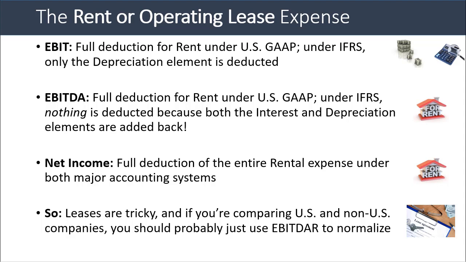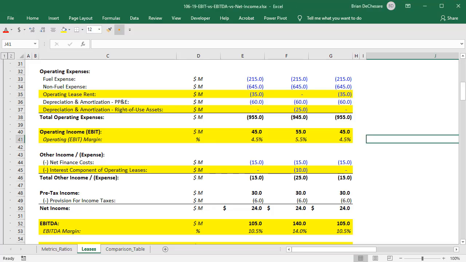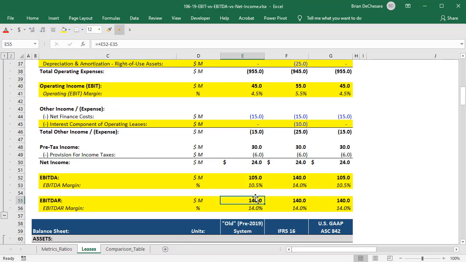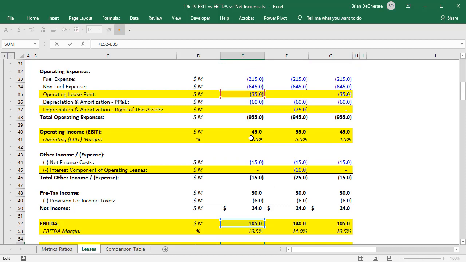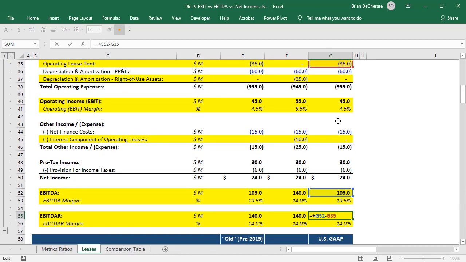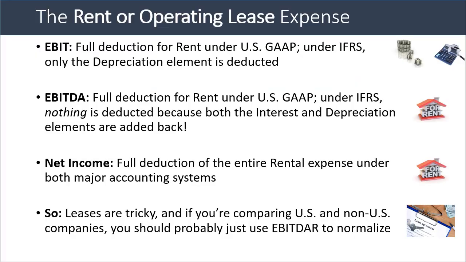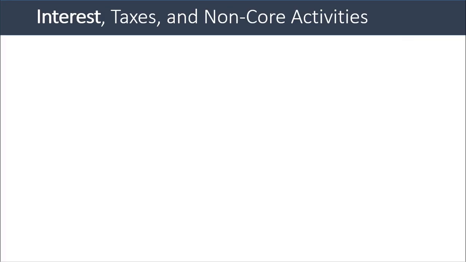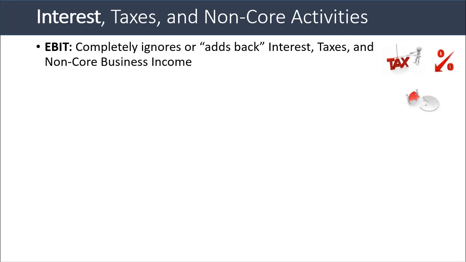And honestly, in these cases, you should probably just use a metric like EBITDAR to normalize. For your reference, I have it down here at the bottom. EBITDAR is essentially just EBITDA plus the rental expense, and it ensures that no matter what accounting system you're using, this completely excludes or adds back the full lease expense, and that makes it better for comparing companies using different accounting systems. Let's go to the fourth topic now, interest, taxes, and non-core activities.